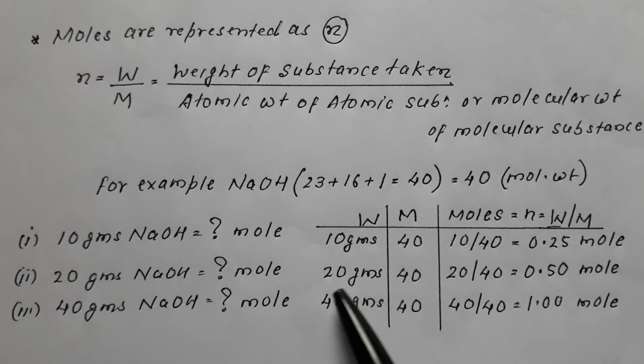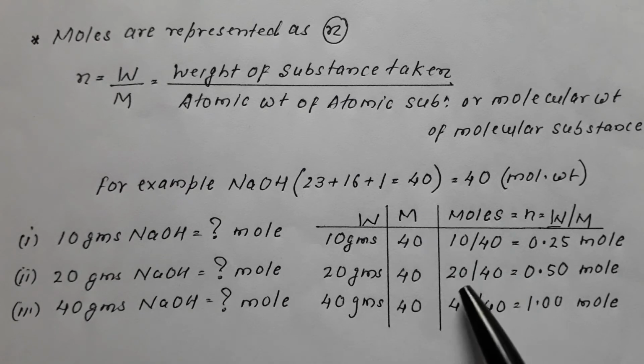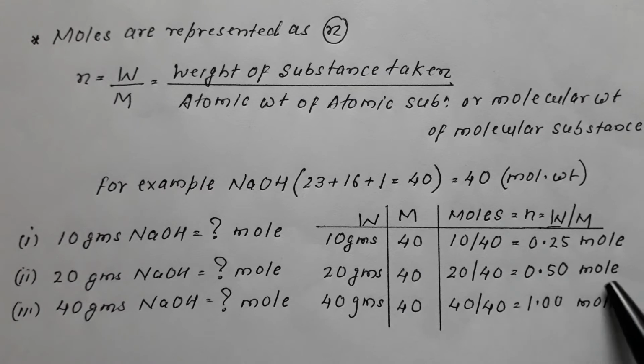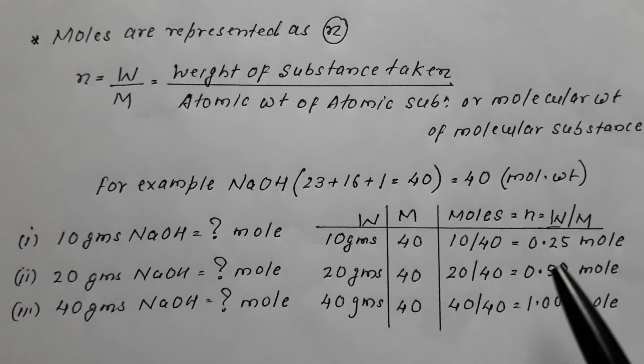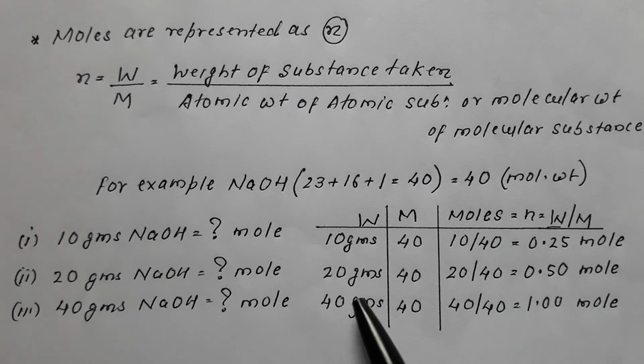Similarly, for 20 grams of NaOH, the weight 20 divided by its molecular weight 40, the mole comes to be 0.5. 40 gram NaOH is equal to how many mole? The weight of NaOH taken is 40, its molecular weight is 40, so this comes to be 1 mole. So 10 grams NaOH means 0.25 mole, 20 grams means 0.5 mole, and 40 grams means 1 mole. This is how we can convert the given weight into mole.